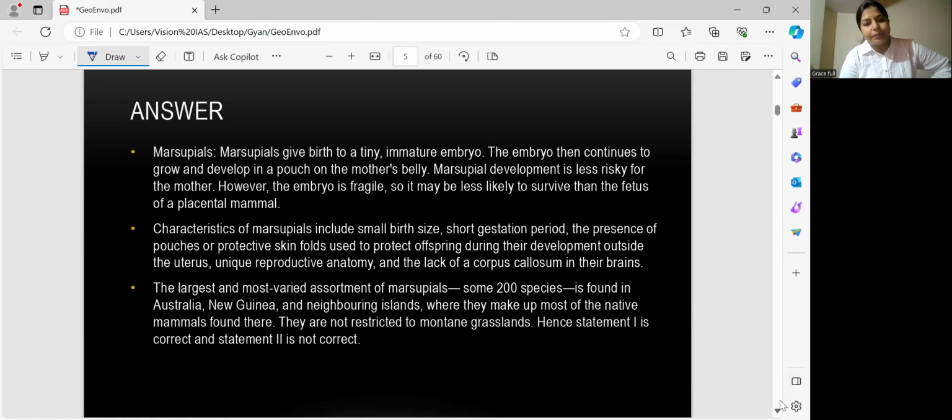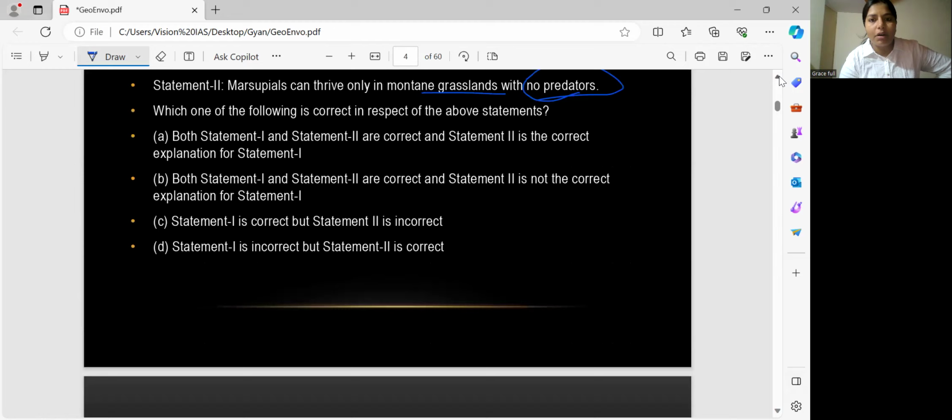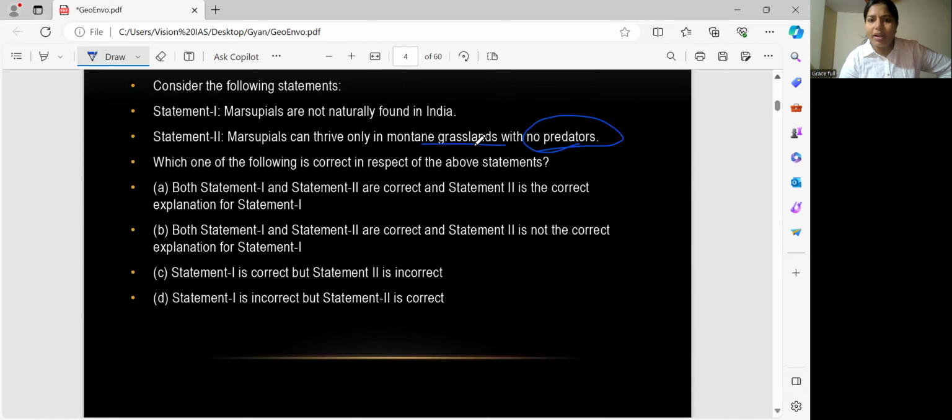So the first is definitely correct, but the second is not the explanation because it's already contradictory, isn't it? Grassland and no predators, so it is a contradictory statement, it sounds like that just by hearing it. So this is not the explanation. So option C is the answer. Statement number 1 is correct. Statement number 2 is incorrect, yeah.